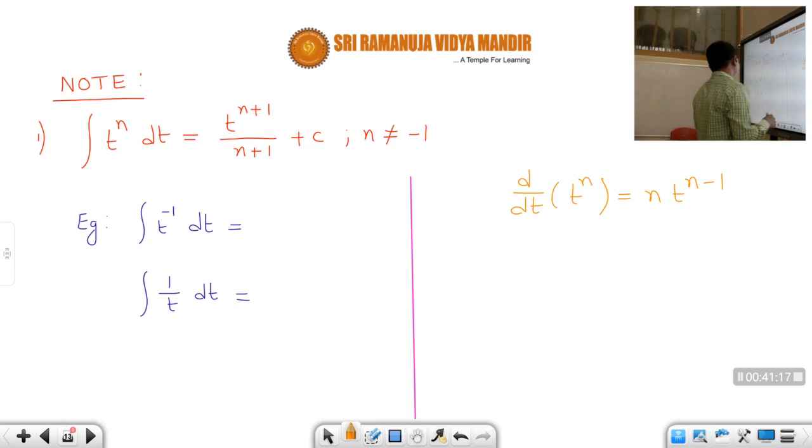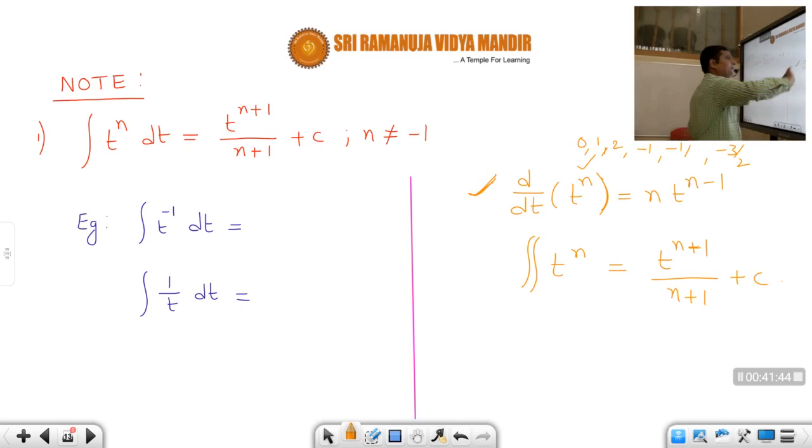Just now we got t power n plus 1 by n plus 1 plus c. Okay, students? Whatever the value of n, we can always apply the differentiation formula. If n is equal to 0 we can apply, if n equals 1 also, n equals 2 also, n equals minus 1, minus half, minus 3 by 2, doesn't matter. Whatever the value of n, you can always apply it.